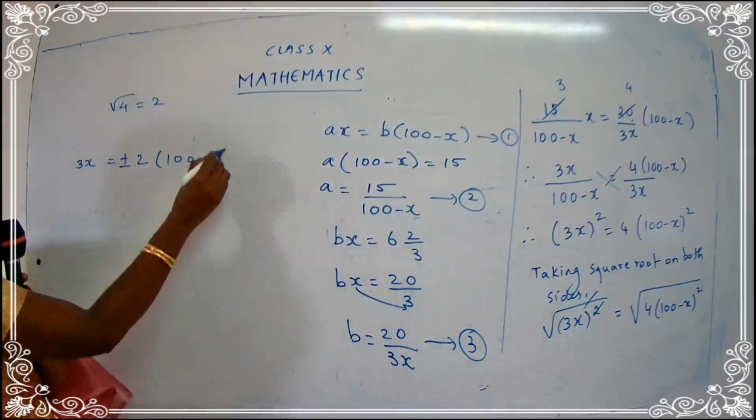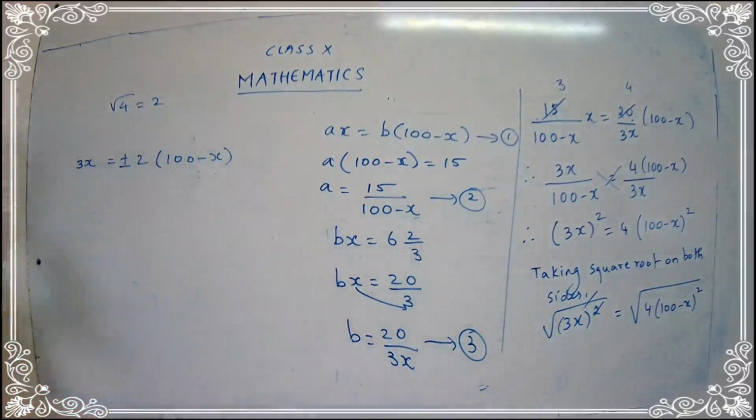100 minus x. So what will be left there? 200 minus x. Okay, now we are going to break the sign. That is, I am going to take the positive sign separately and the negative sign separately. Both were together? Yes, plus minus were together. So now you have to take it separately. So let's do it.